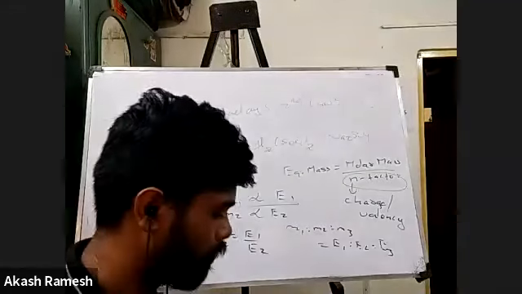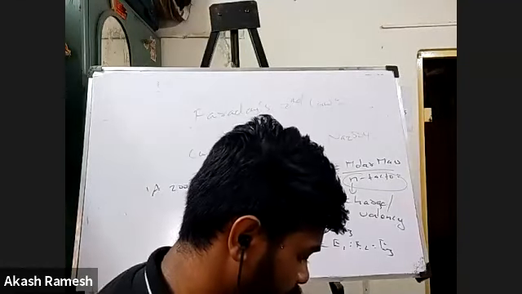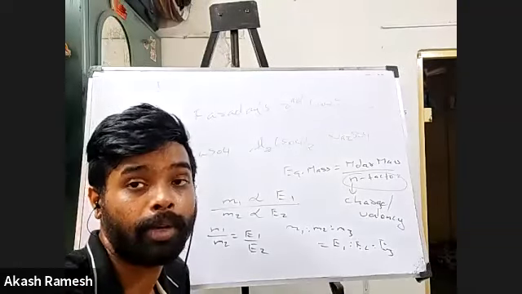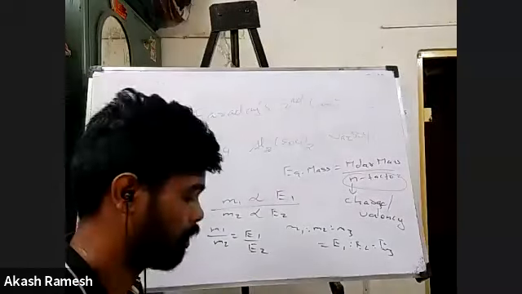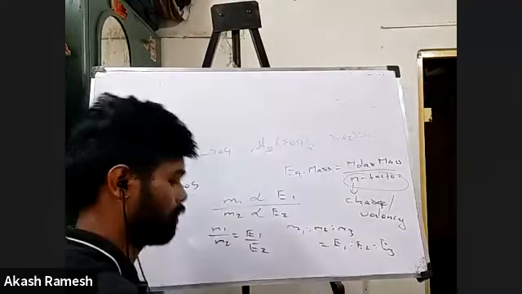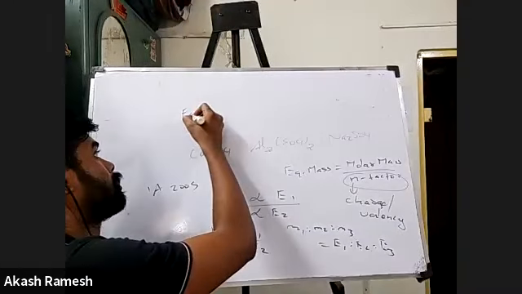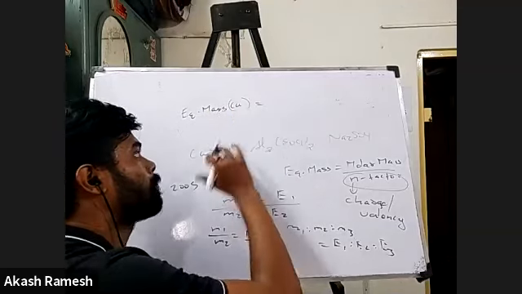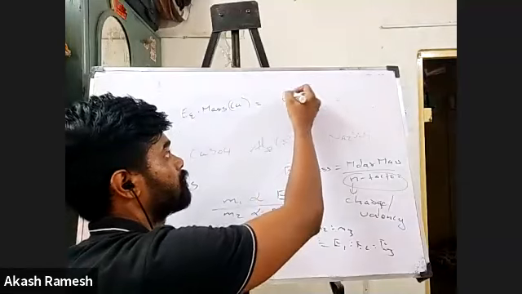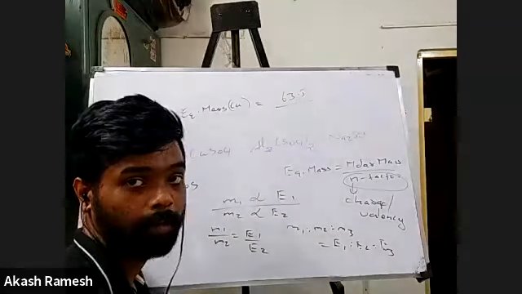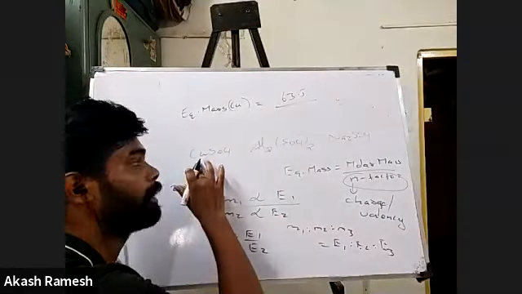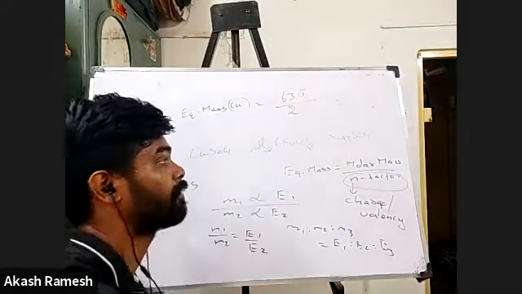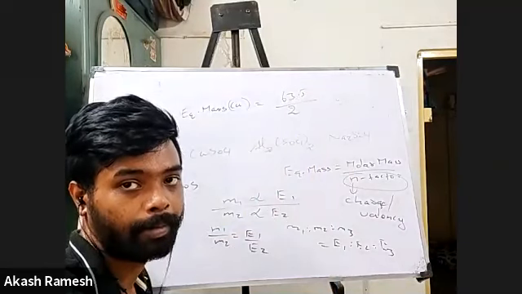Now for example, how do I find this out? Say I want to find the equivalent mass of copper. So how will I do it? Equivalent mass of copper will be the atomic mass of copper, which is 63.5. And I know copper will be in the form of Cu 2+, so the charge is 2. So it will be 63.5 divided by 2. This is for copper.